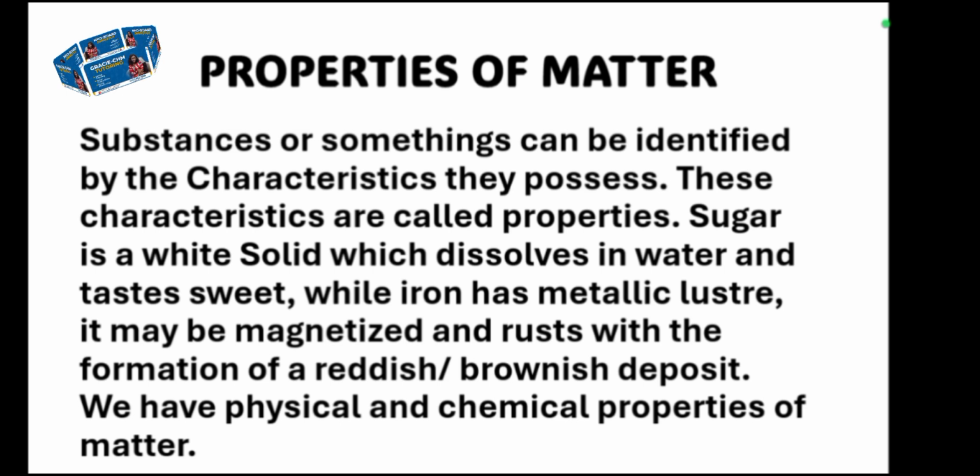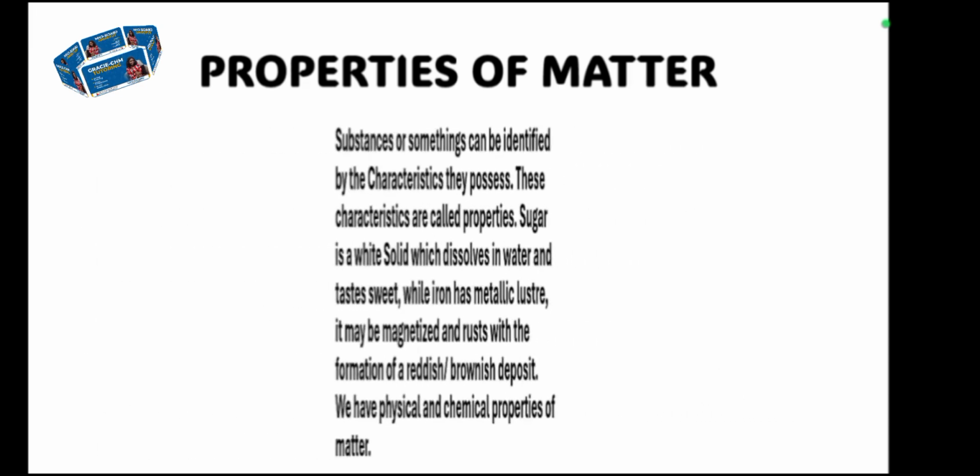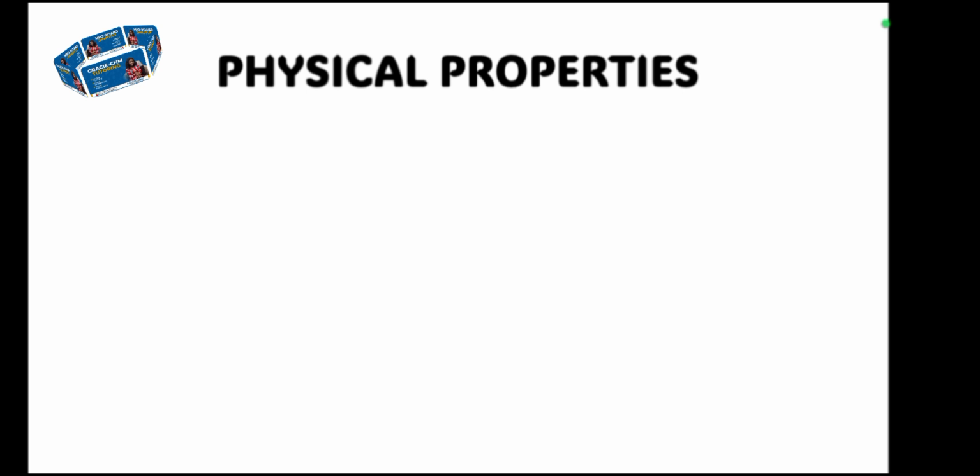So what I'm trying to say in essence is this: property is what a particular substance is being known with. Once this particular thing happens, you know that okay, this particular substance possesses particular properties. So this particular property is actually meant for this substance. So that's what we mean by properties of matter. So we have physical and chemical property. We are going to look at physical property first.